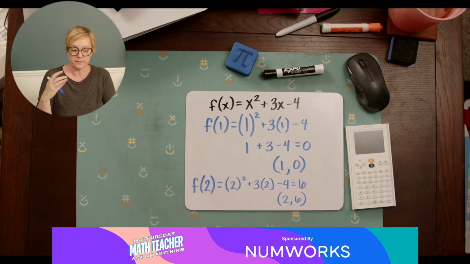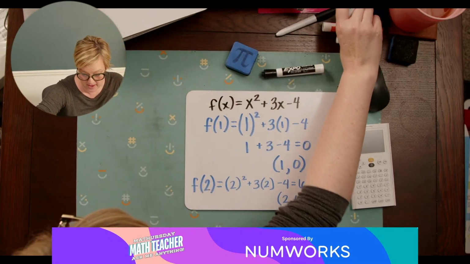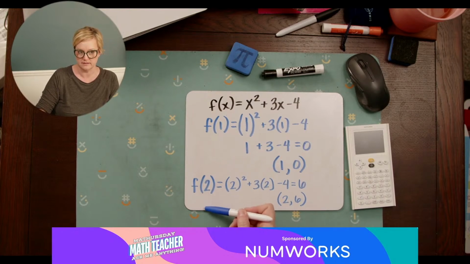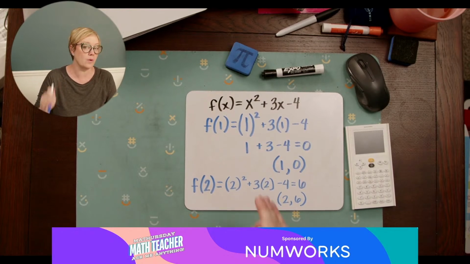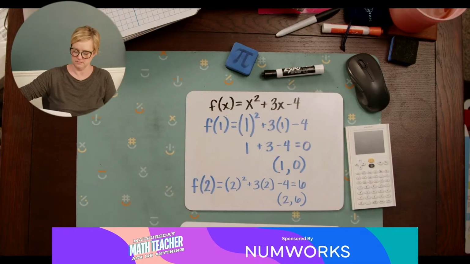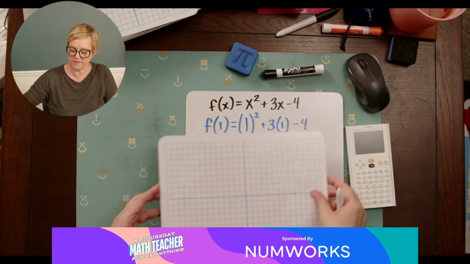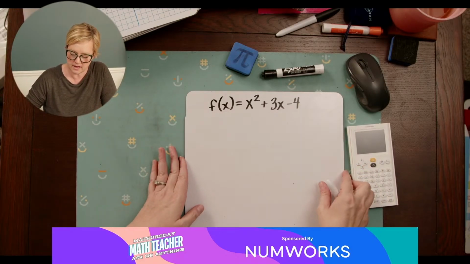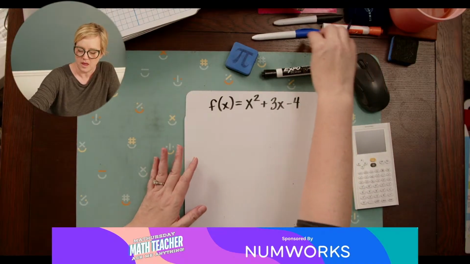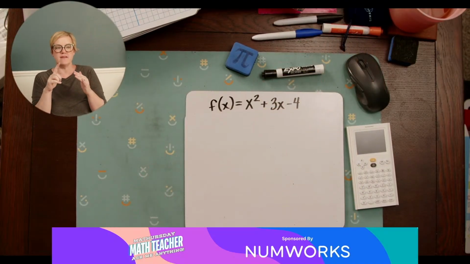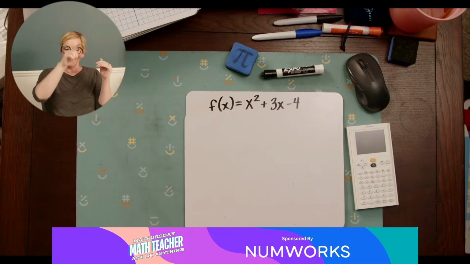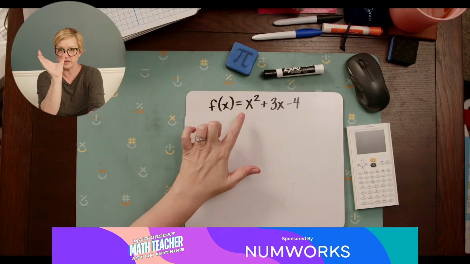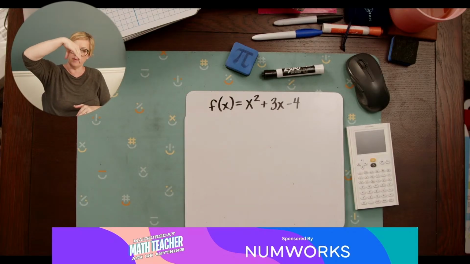Now, the question was just about how to find points. But if you need to graph this, there are a few things that we would find. I'm going to cover this up just for a minute. Like I said, quadratics always have that shape of a U. This one is going to open up because it's got a positive first coefficient. If it were negative, it would be opening down.